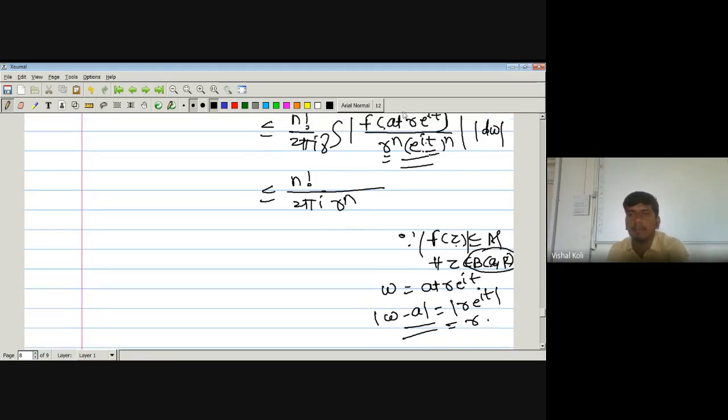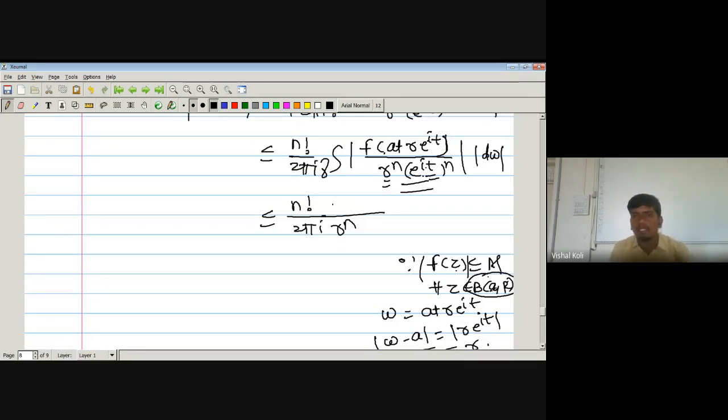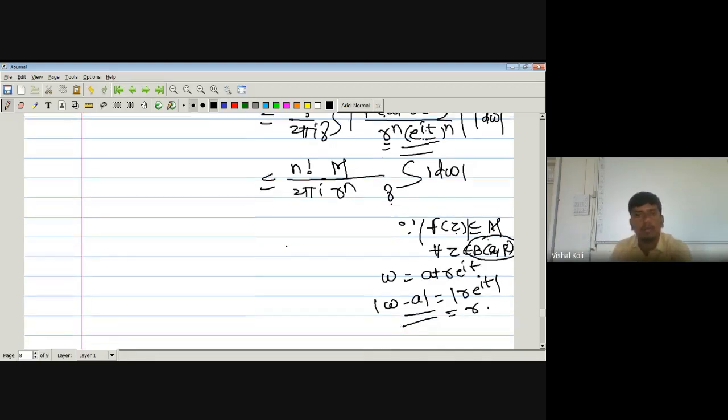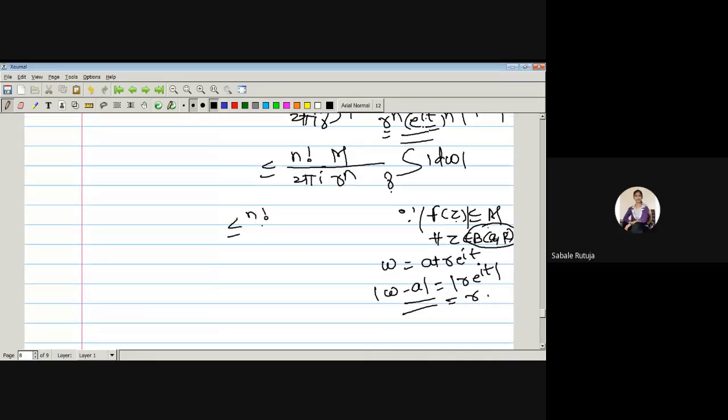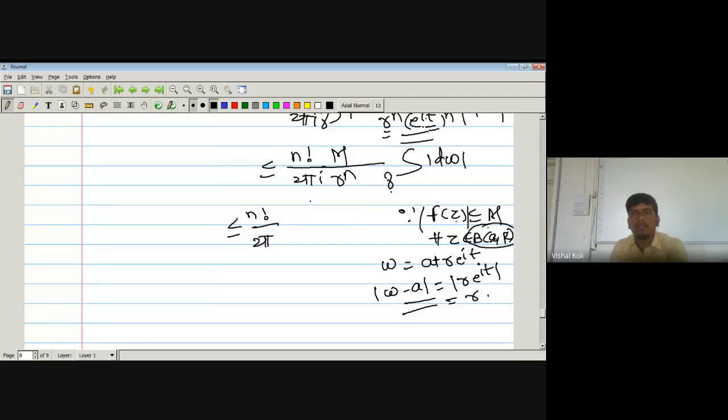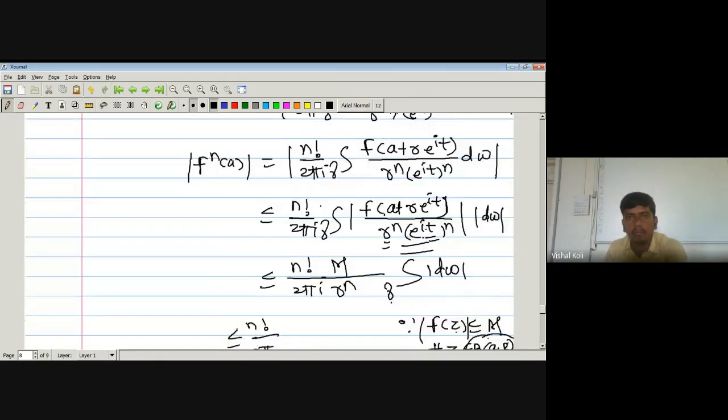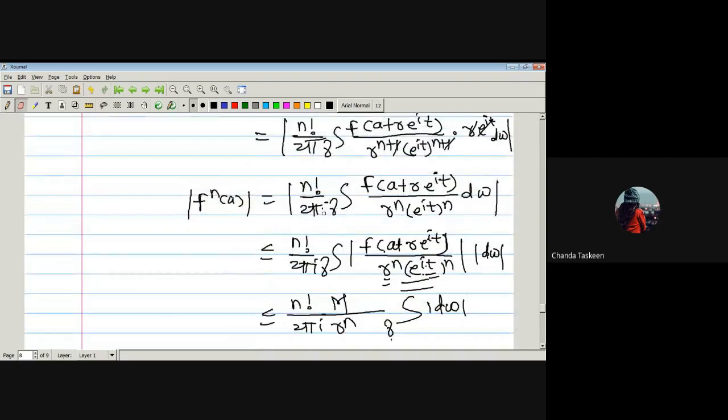then this function f is bounded by M, which implies the expression is less than or equal to M into integration over the curve gamma of modulus of dw. Now what is the value of the integration over the curve gamma of modulus of dw? The curve is defined on which interval? 0 to 2 pi. So it is nothing but 2 pi r. The 2 pi I we have cancelled.